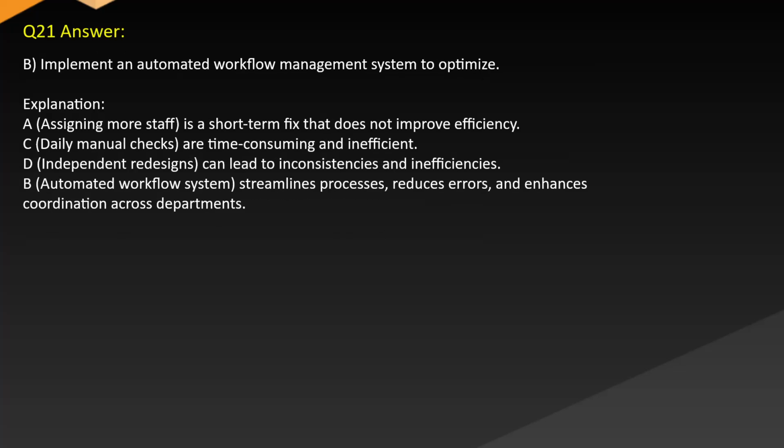Answer is B. Implement an automated workflow management system to optimize processes. Explanation: assigning more staff is a short-term fix that does not improve efficiency. C. Daily manual checks are time-consuming and inefficient. D. Independent redesigns can lead to inconsistencies and inefficiencies. B. An automated workflow system streamlines processes, reduces errors, and enhances coordination across departments.